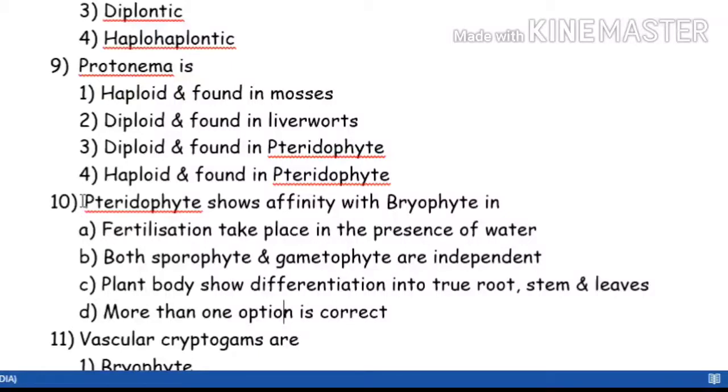10th question, they are asking what is the similarity, how do you know pteridophytes show affinity with bryophytes? What are the similarities of pteridophytes and bryophytes both?